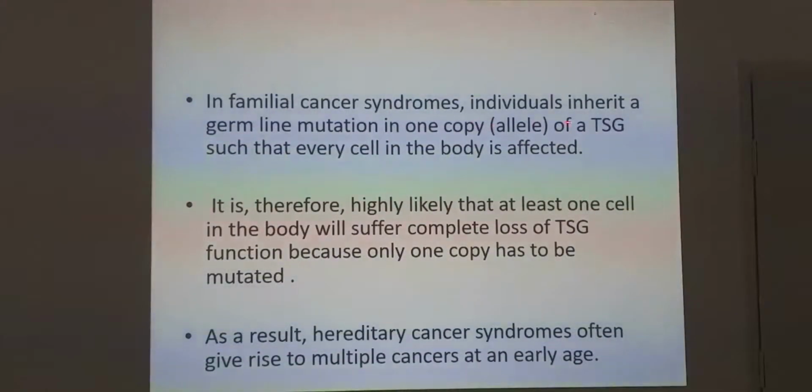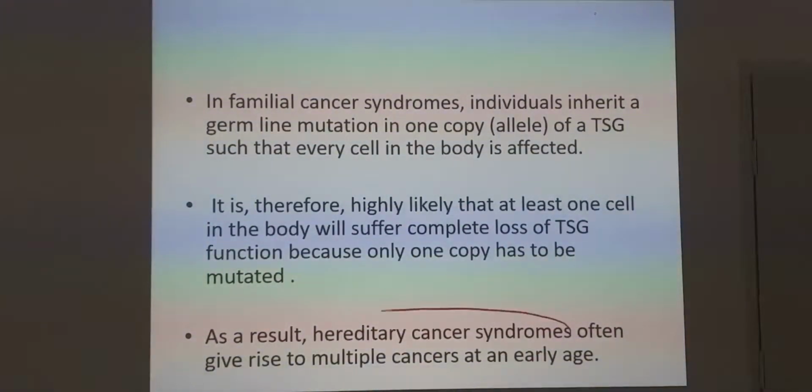In familial cancer syndromes, individuals inherit a germline mutation in one copy of a TSG such that every cell in the body is affected. It is therefore highly likely that at least one cell in the body will suffer complete loss of TSG function, because only one copy has to be mutated. As a result, hereditary cancer syndromes often give rise to multiple cancers at an early age.